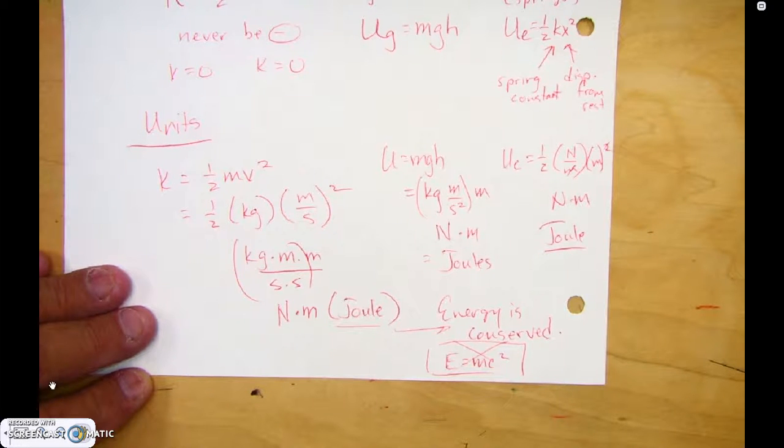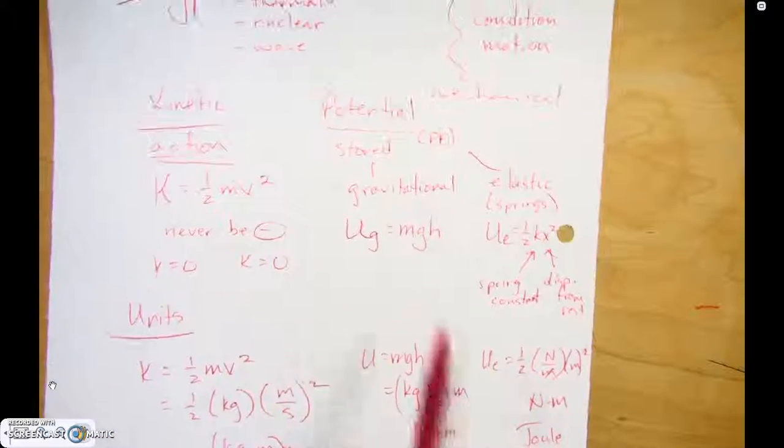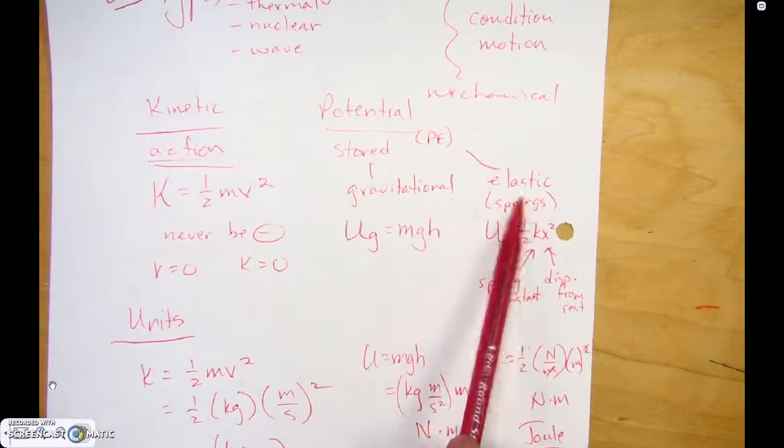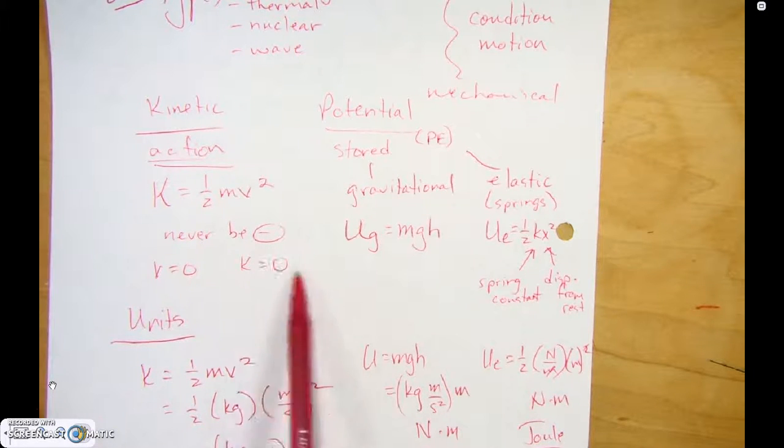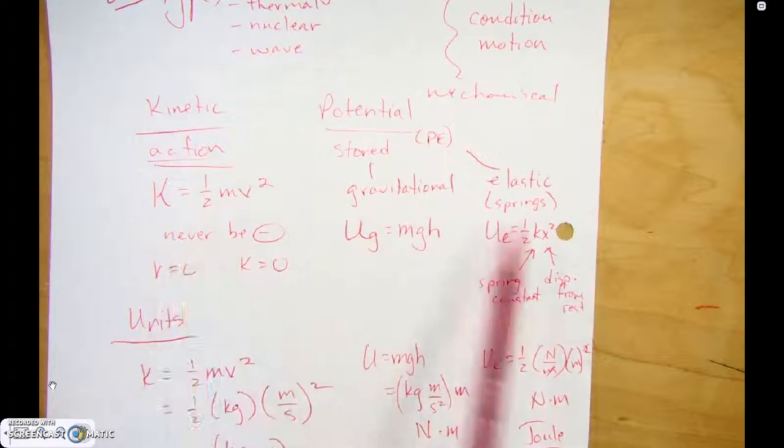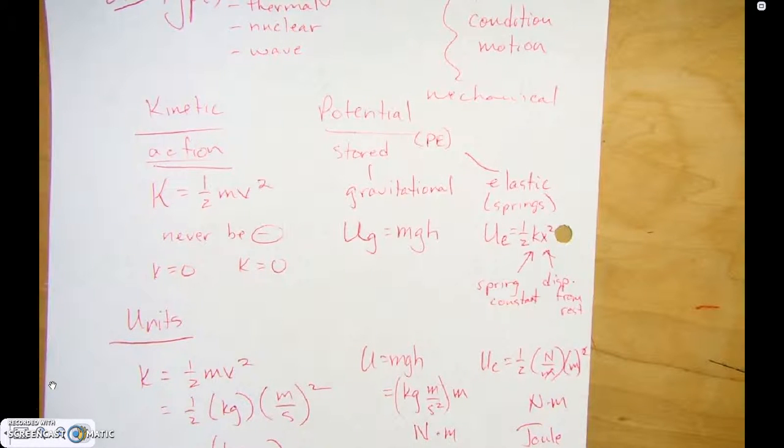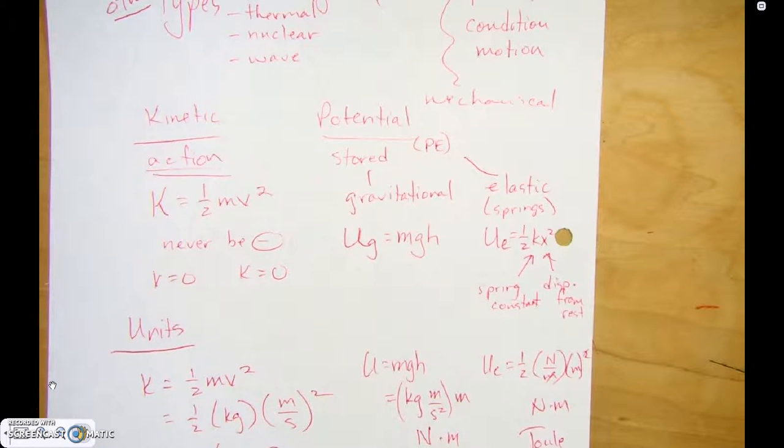So types of mechanical energy right now, we're focusing on kinetic energy and potential energy. Potential energy has two types, gravitational and elastic energy, and then how those three interact. The next video will help you talk a little bit about conservation of energy in greater detail using energy graphs. Hope this helped.